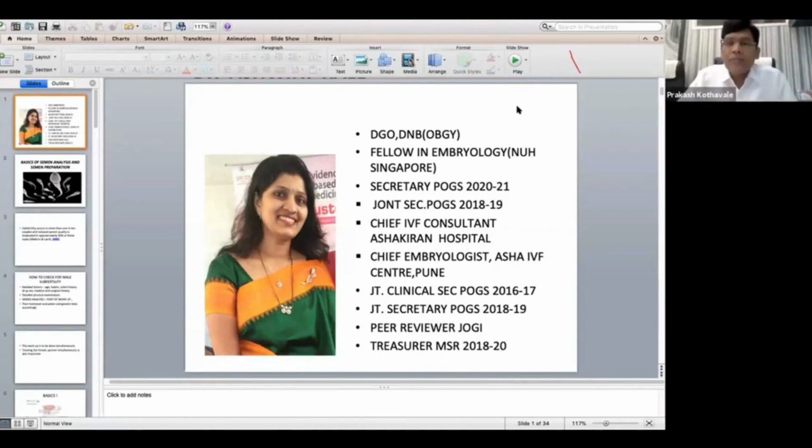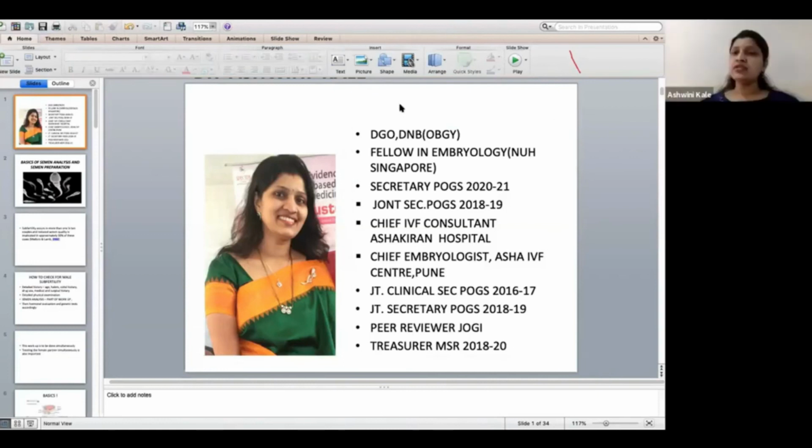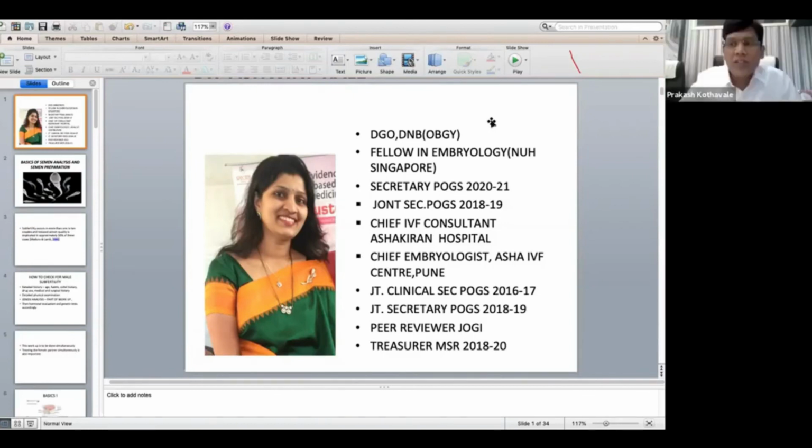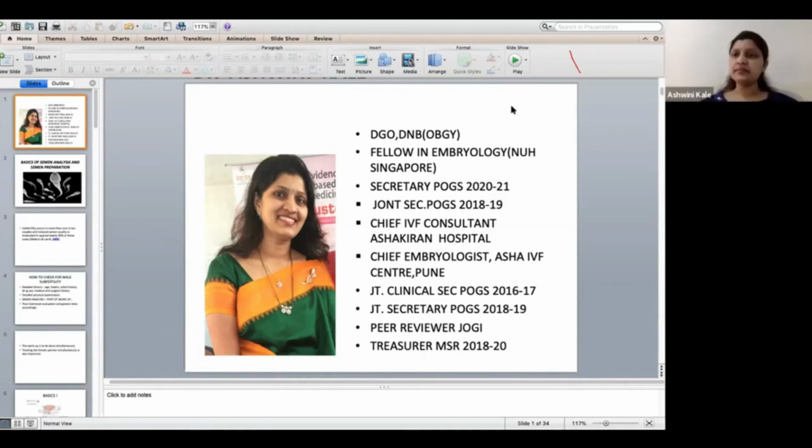Ashwini, if the samples for IUI are more than 2, how will you follow the labeling of samples? What is your method of labeling samples? The labeling should start with the collection itself. Whenever you give the container to the patient, always label it, and only then keep it on the laminar, or only then accept it inside the lab. And the name should be written as a complete name. It should never be written as just the first name or the surname. I follow writing the middle name also, because many times the surnames or the names are repeated. So the complete full name is there. Patient identification is important. Container name is very important.